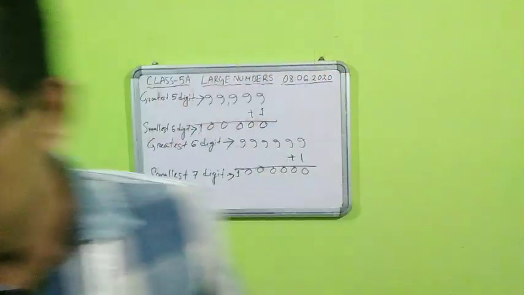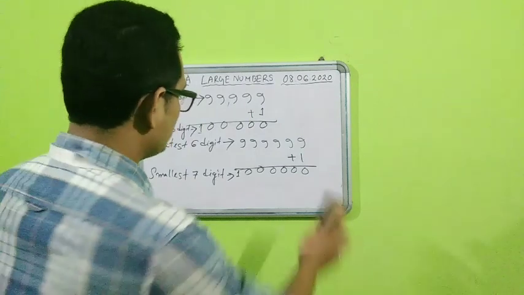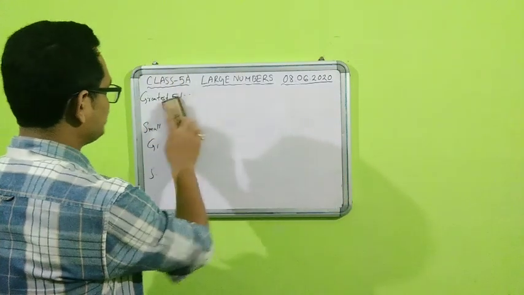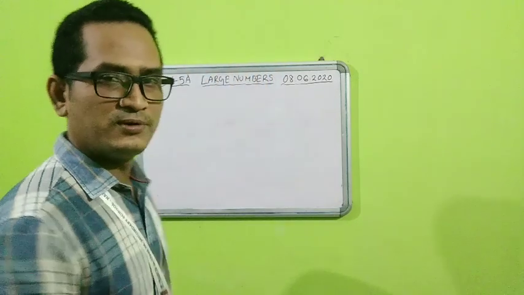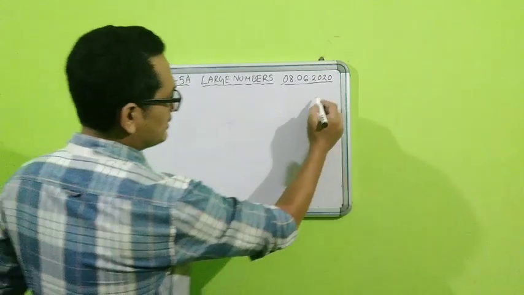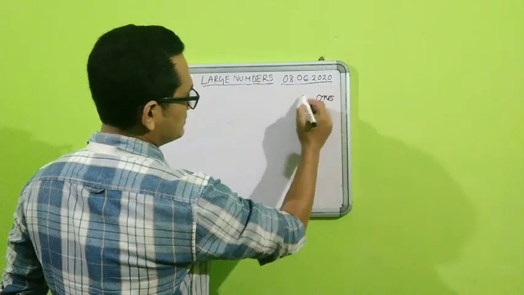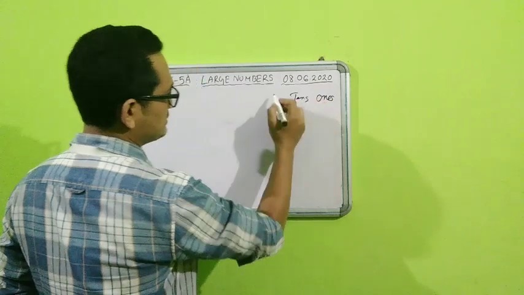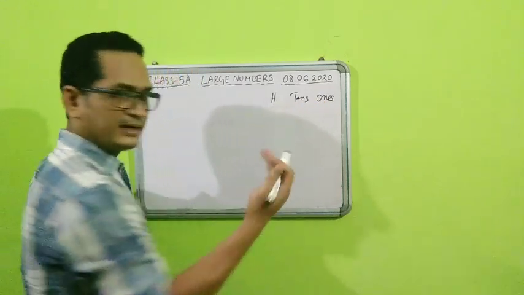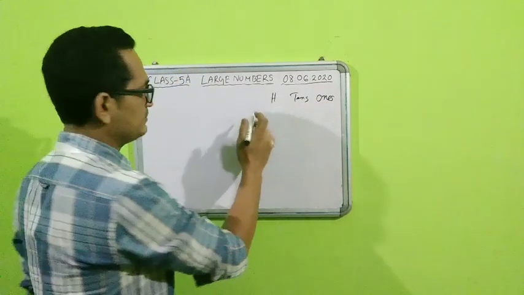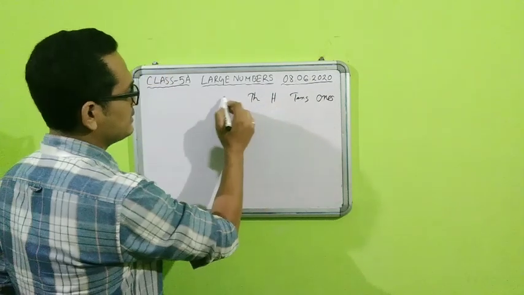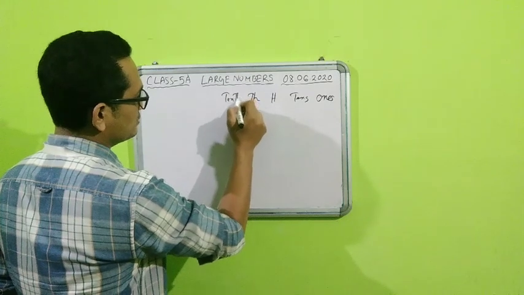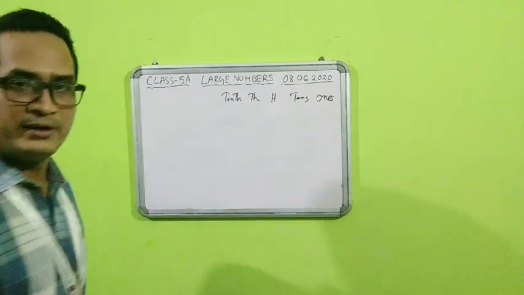That is, how to read 7-digit and 6-digit numbers. So let us try to find that out first. Students, till 10,000 we know already. Now we have to go for 8 digits, so let us go ahead with that. First I will write ones, then tens, then, in short, H means 100, then TH means 1000, then 10,000. Till here you already learned last year.